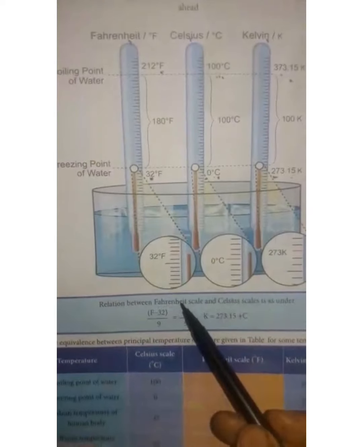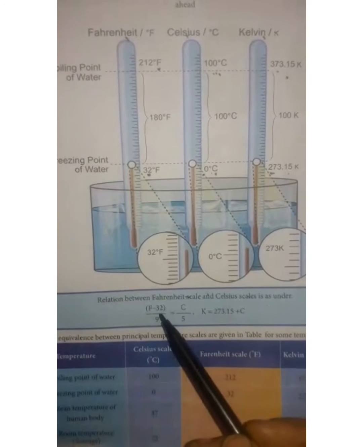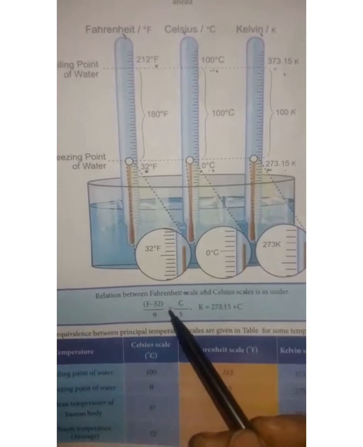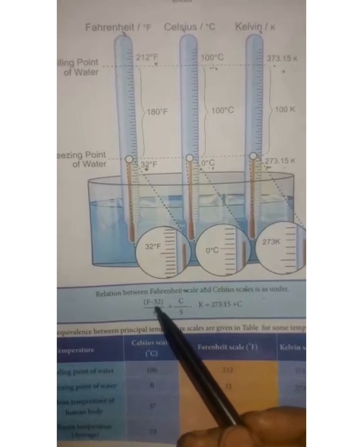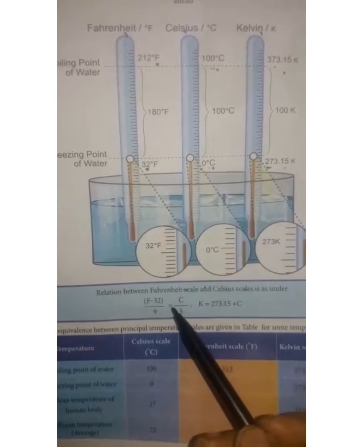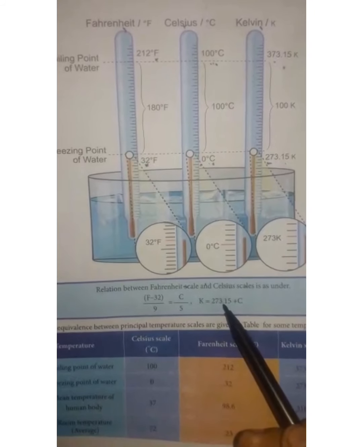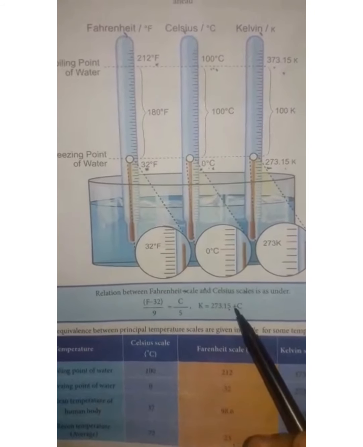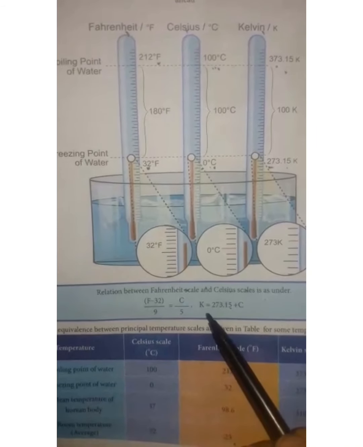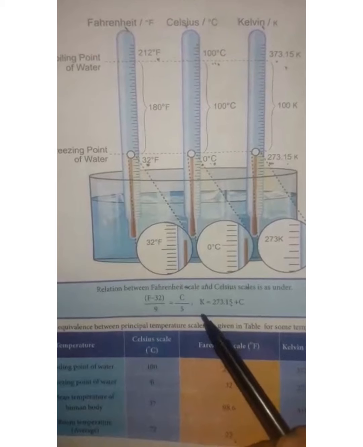Next, the average room temperature in Celsius scale 72 and in Fahrenheit scale 23 and in the Kelvin scale 296.15. Next, the relationship between the Fahrenheit scale and the Celsius scale is given here. F minus 32 divided by 9 is equal to C by 5. Using this formula, we can convert Celsius into Fahrenheit and Fahrenheit into Celsius. Next, Kelvin, K is equal to 273.15 plus C. So we can use this formula to find the Kelvin value from the Celsius scale and the Celsius value from Kelvin.